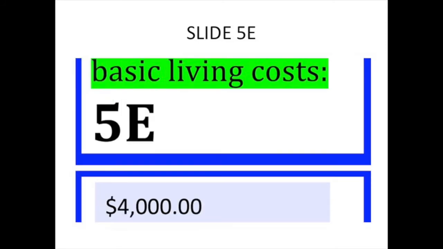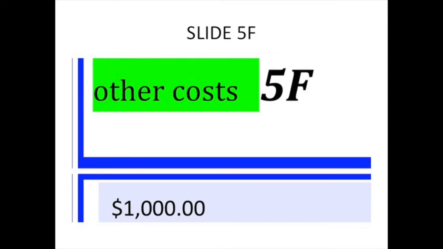In box 5E, enter your projected monthly living costs. This item should include monthly rent, utilities costs, groceries, car payments and maintenance, travel cost portal to portal, parking costs and clothing costs including upkeep, and costs of meals taken during lunch periods during the workday. In box 5F, enter your projected other costs. This item should include meals eaten not on the weekend and evenings, not included in the amount of meals taken during working hours. It should also include costs of hobbies, birthday parties, holiday gifts, and cost of other entertainment.